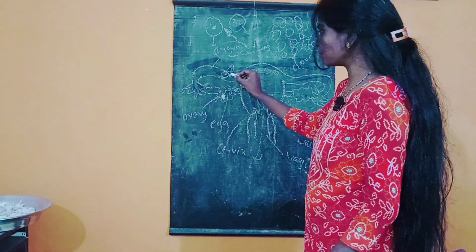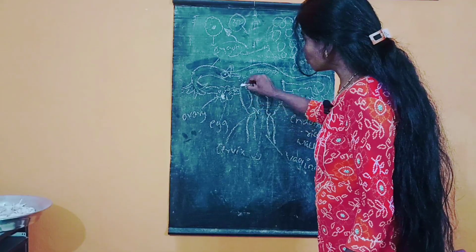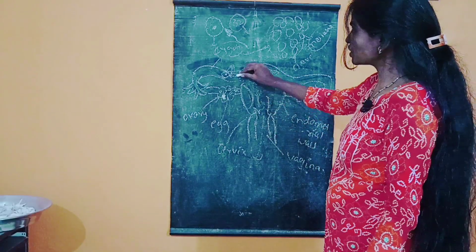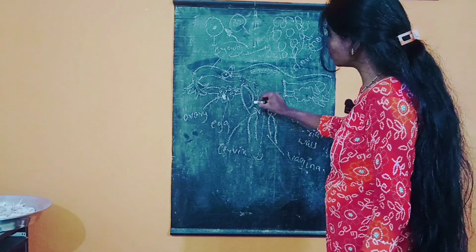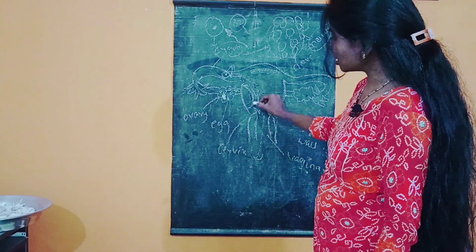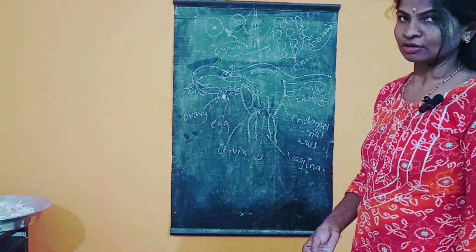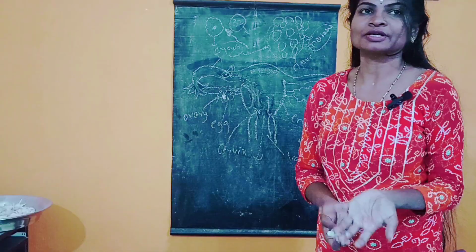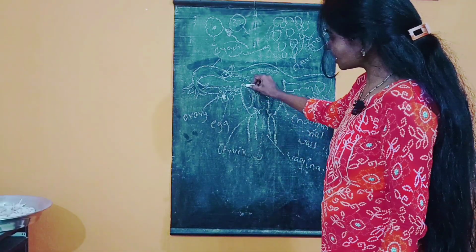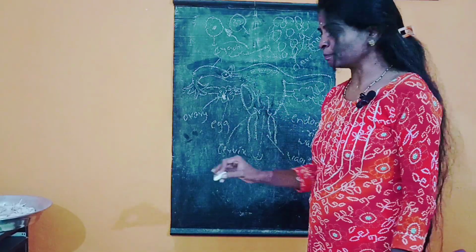After the formation of the embryo, the embryo comes and attaches to the inner wall of the uterus, or endometrial wall. You can call it the endometrial wall. The attachment of the embryo to the endometrial wall is called implantation. You can call it the endometrial wall, uterine wall, or wall of the uterus, all three. The attachment of the embryo to the wall of the uterus is called implantation.